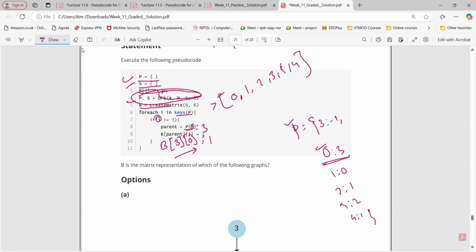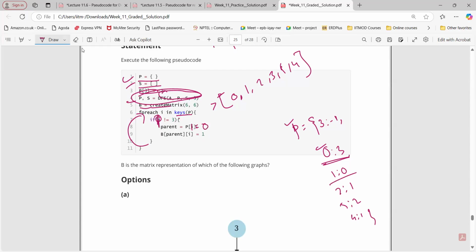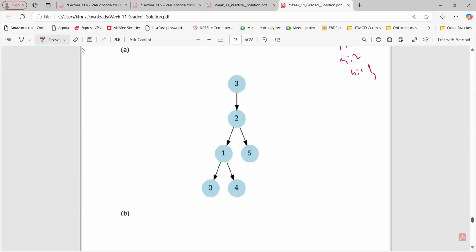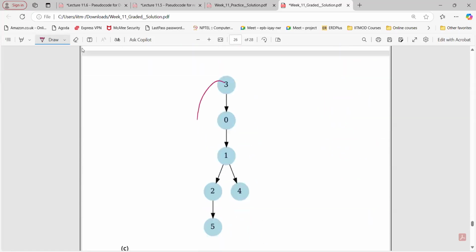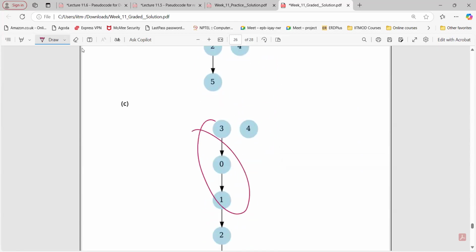So 3 0. So 3 0 we have 1. Okay. So there should be an edge from 3 to 0. So options A and D are eliminated, B and C are remaining. Now go for the next iteration. I is 1. Parent is P of I. Again, 1 is not equal to 3. True. What about P of 1? 0 here, right? Yes, sir. So 0 and I is 1. So 0 to 1 we have an edge. So 3 0, after 0 comes 1. So 3 0 1. Okay. B is still there. What about C? C is also still there, right?